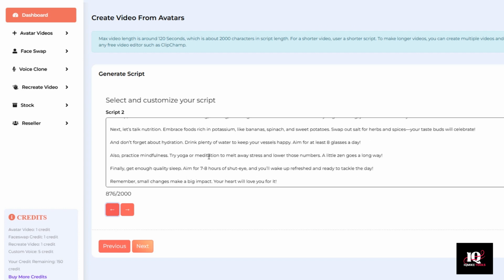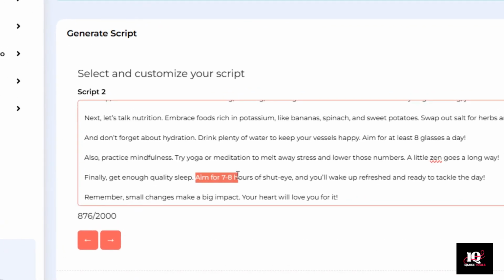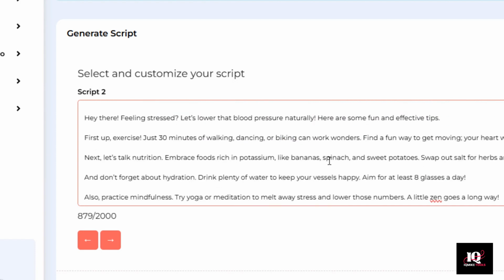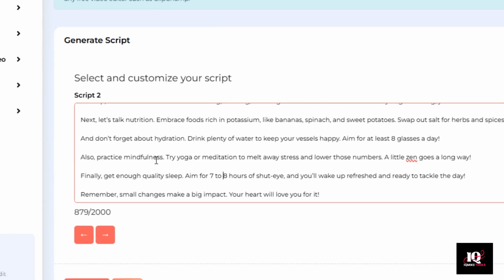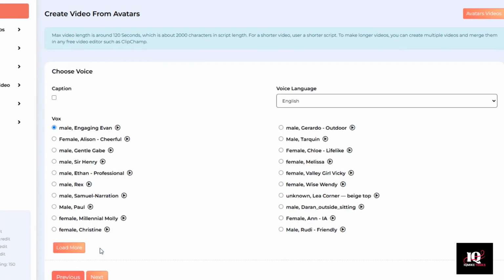You can always edit these. For example, I see one sentence here that says aim for 7-8 hours of shut-eye. Now, we want that to sound natural, so I'm going to type in the word to. Aim for 7 to 8 hours of shut-eye. Those are just little things that you want to double check for, and very easy to tweak if needed. Click next, and let's see.